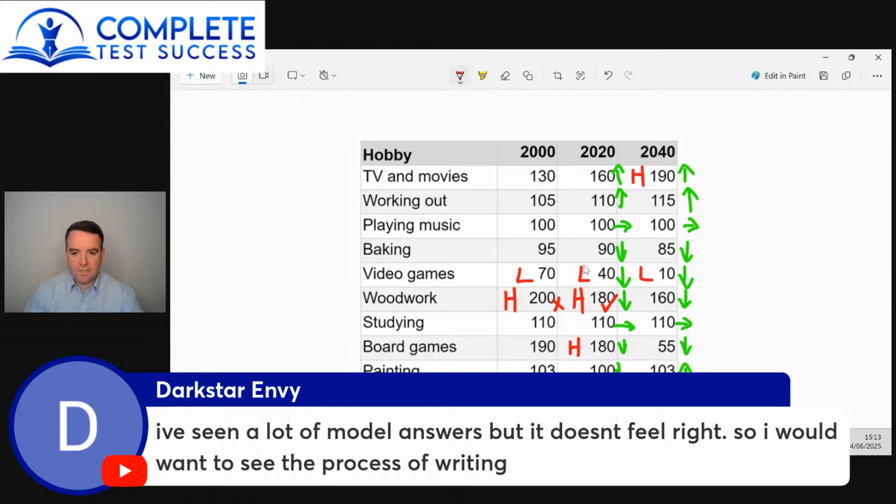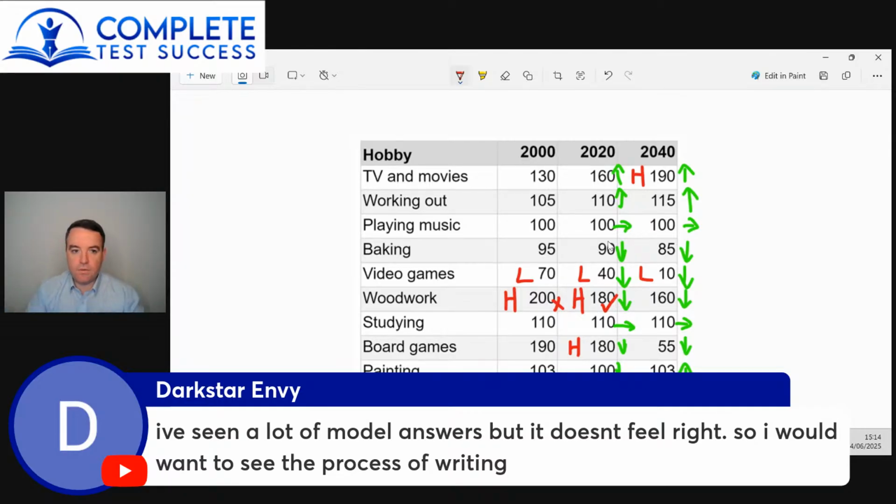Now, the reason that I have this question on the screen like this, and the reason that I'm ticking off the different pieces of data, is that I'll never remember which ones you've already mentioned and which ones you haven't. So what will happen to me is, as I'm correcting an essay, I will always tick these off, because I can't rely on my memory to see if it's all been done or not. So I tick them off as I go along. But I would also recommend all my students to have something similar.